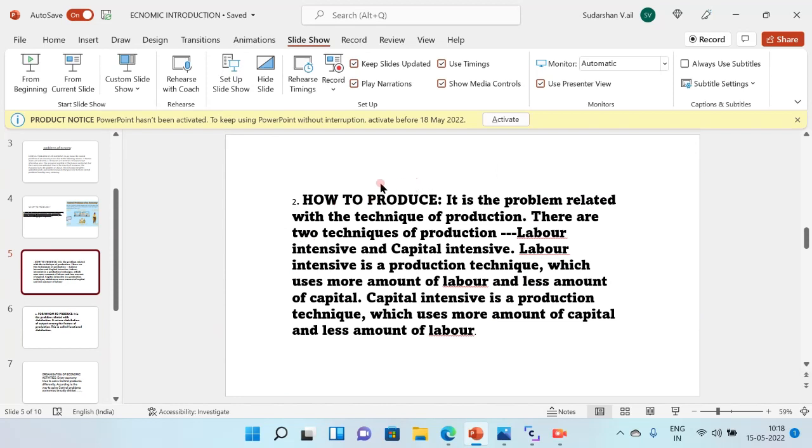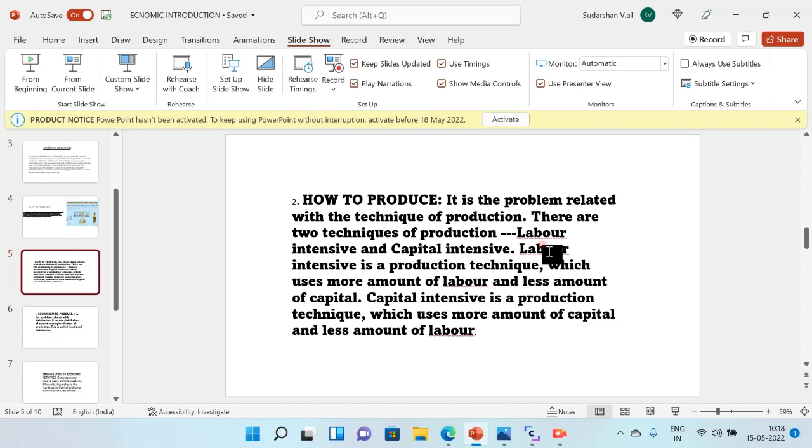How to produce? It is the problem related to the technique of production. There are two techniques of production: labor intensive and capital intensive. Labor intensive means more laborers are kept for production, which may provide more employment to the people. Capital intensive means more technology is used in production.